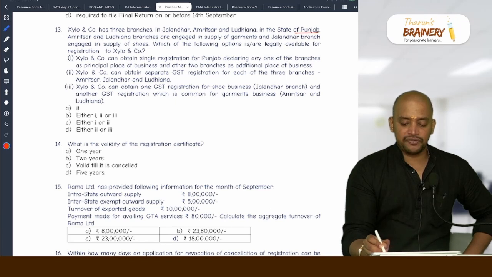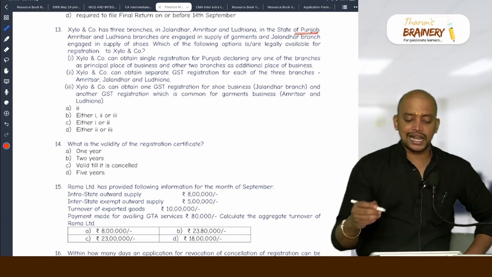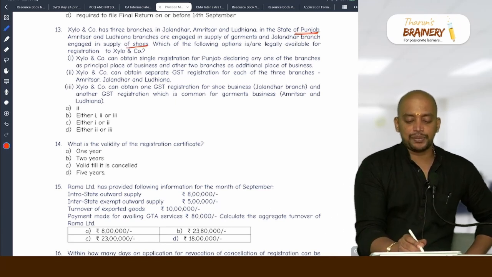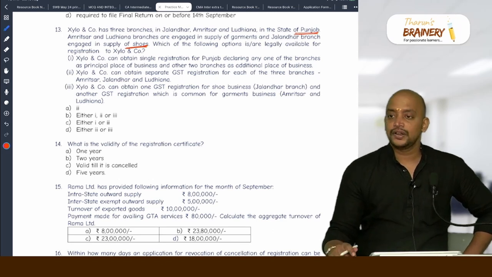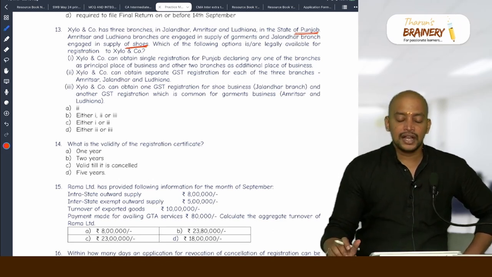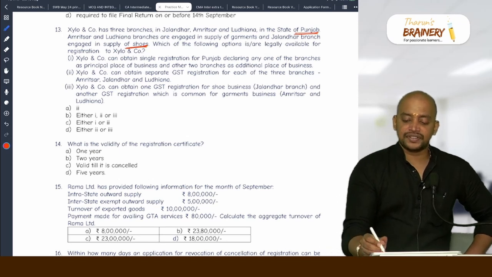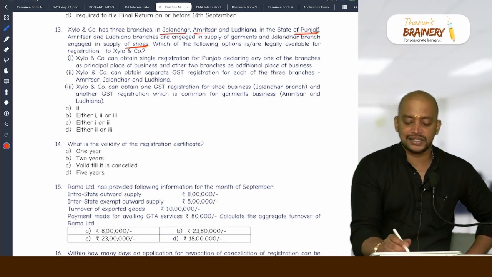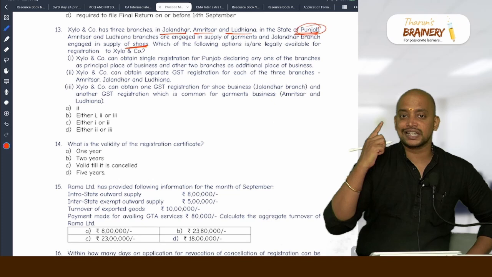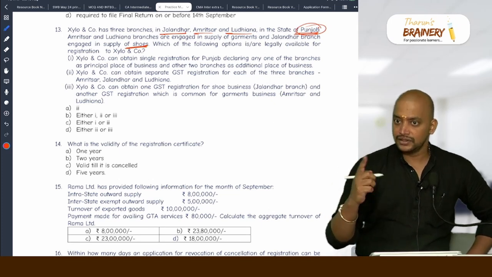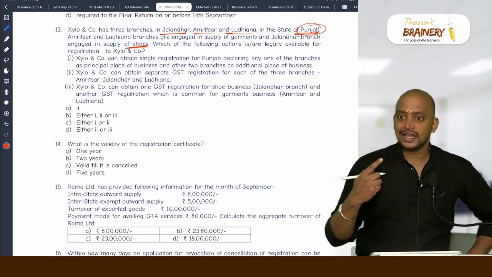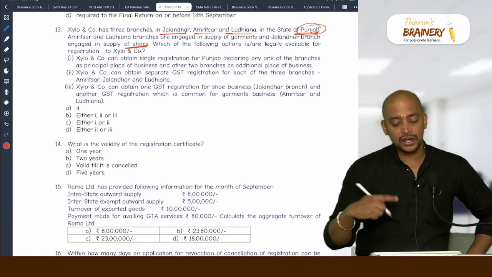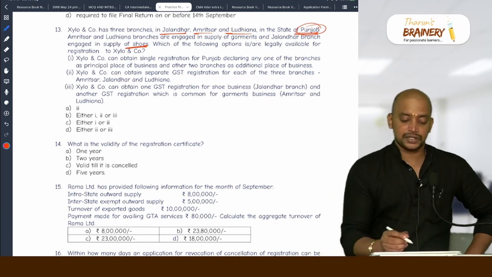So, in the state of Punjab, they are engaged only in supply of shoes. What is the applicable limit? 40 lakhs. Okay. Now, they are required to register. Either they will get separate registration for Jalandhar, Amritsar and Ludhiana, or they will get a single registration. Correct? No, it is up to them. They can decide. Either they can go for a single registration or they can go for separate registrations.